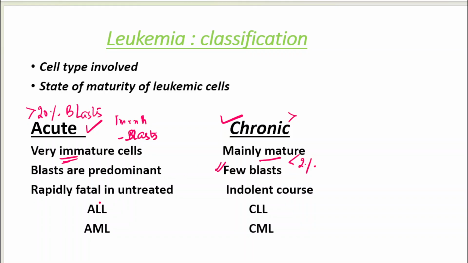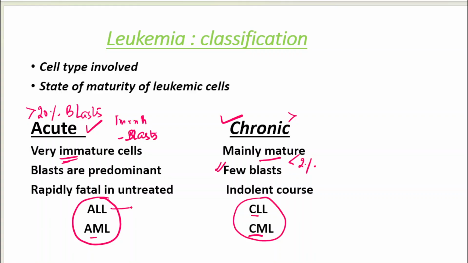So what comes in acute leukemia? If it is of lymphoid lineage then ALL, if it is of myeloid lineage then AML. And in chronic leukemia, what comes? If it is of lymphoid lineage then it is CLL. If it is of myeloid lineage then it is CML. Okay, so in exams, especially in your slides when you get them in your university exam, you usually have to differentiate. It is better that you differentiate based on the history which you get. Whether it is an acute history or a chronic history.